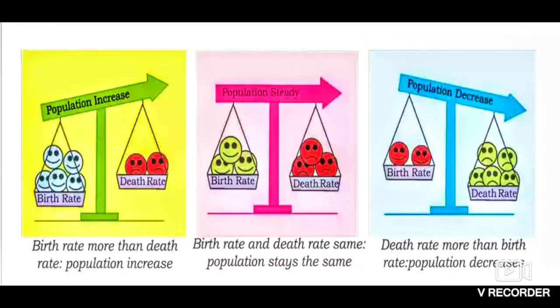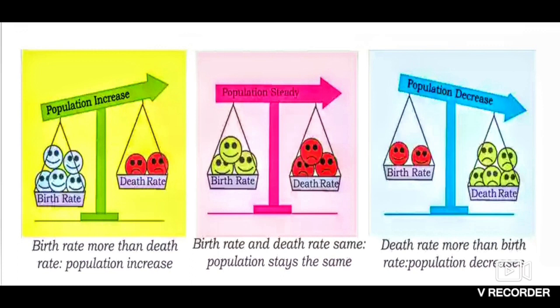Now comes the next picture, which is basically about the balance of population. Now you need to understand, this is the basic of population: if the birth rate is more than the death rate, meaning more children are born and fewer deaths occur in that country, the population will definitely increase. Here you can see the arrow which is moving upside. It means the birth rate is moving up. The population is increasing.